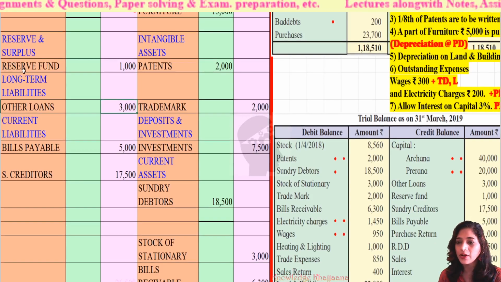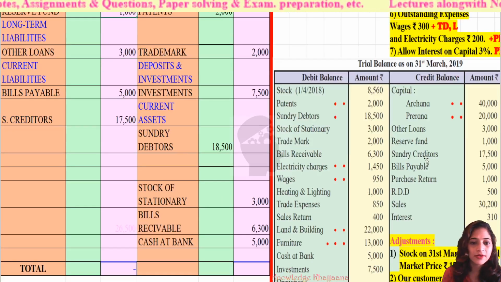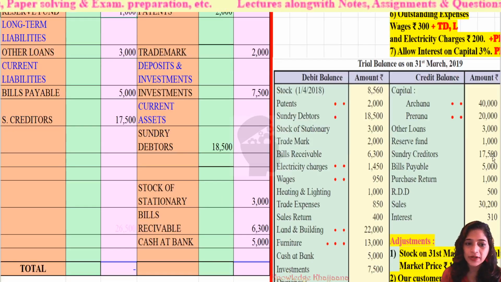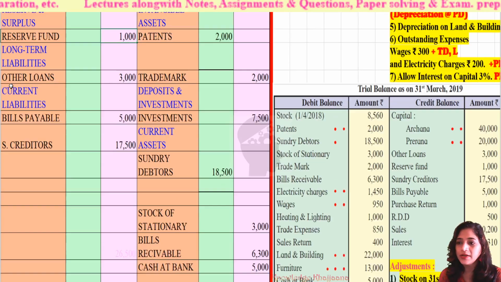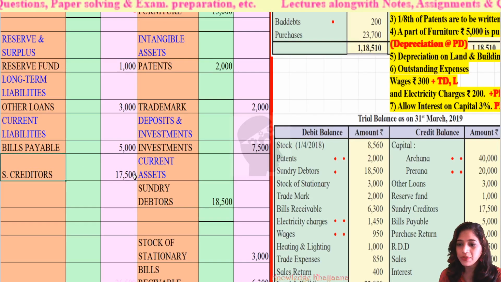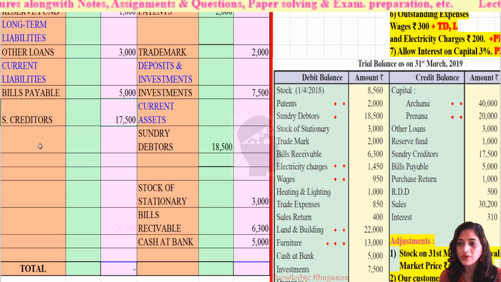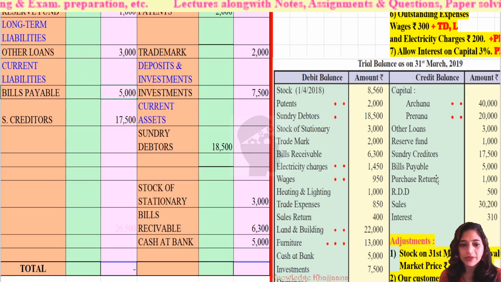Reserve fund in the category of reserves and surplus. Reserve fund rupees 1,000 liability. Okay. Next, sundry creditors rupees 17,500. Sundry creditors under current liabilities rupees 17,500. Then bills payable rupees 5,000. Bills payable rupees 5,000 liability under current liabilities.